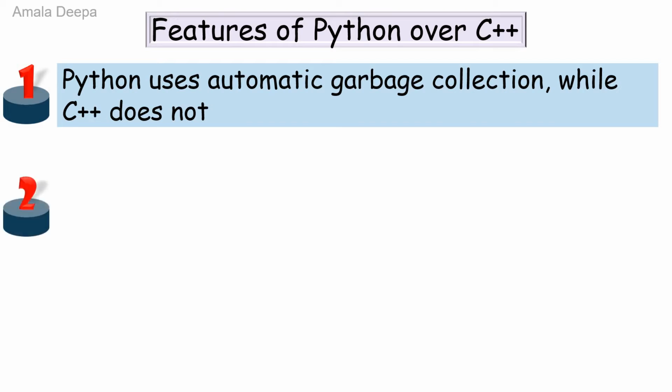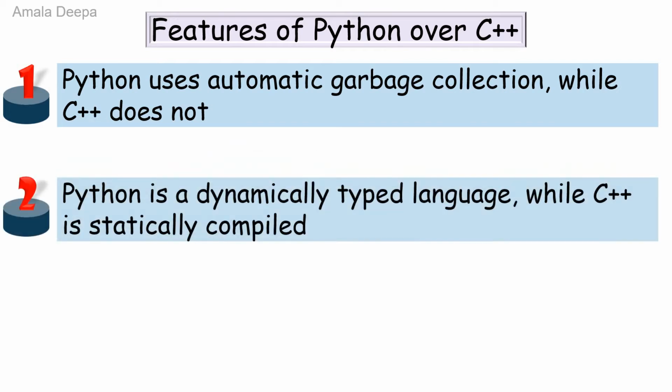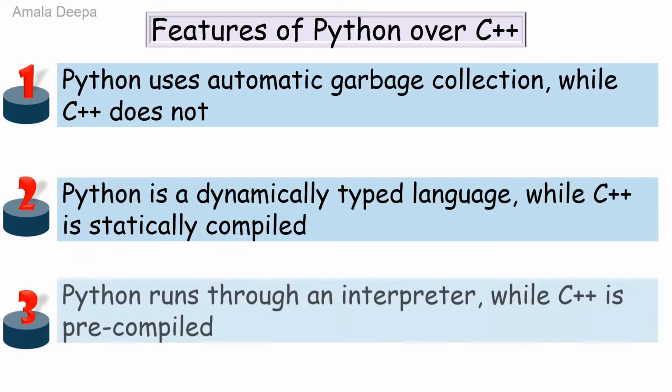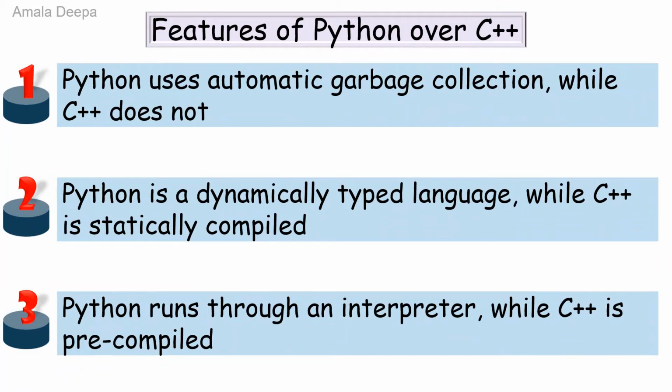The second feature of Python is a dynamically typed language, while C++ is statically compiled. The third feature is Python runs through an interpreter, while C++ is pre-compiled. The second and third point we have already discussed.